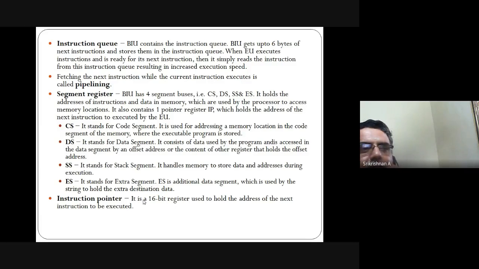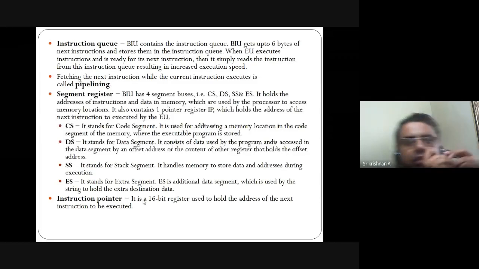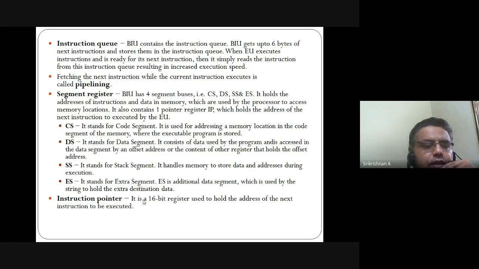Then the instruction pointer along with that. It is going to point to the address of the next instruction, like a pointer. A pointer is nothing but an indicator, kind of an arrow mark, that holds the address of the next instruction to be executed. So I think we are almost through it.